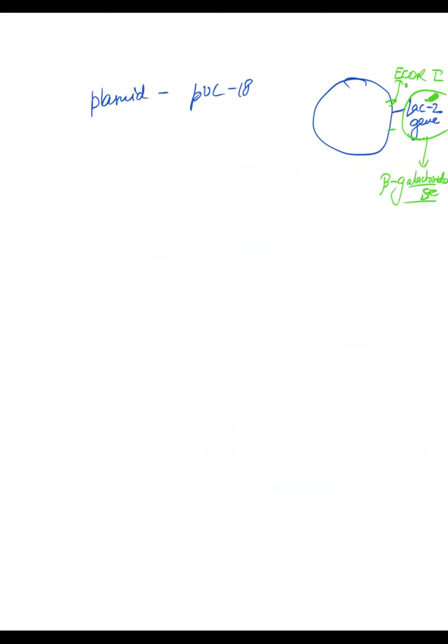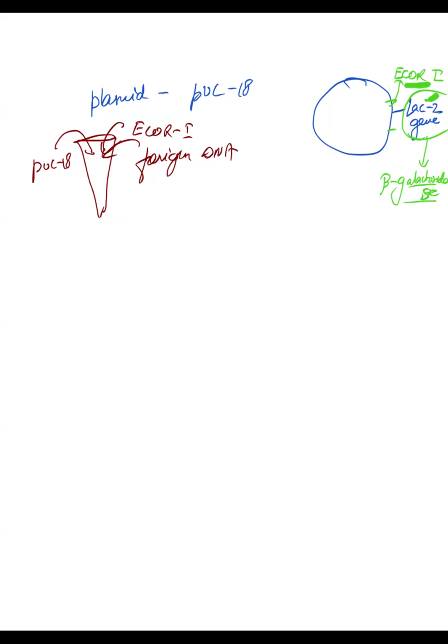EcoRI. Now see what happens. You take a test tube. In that test tube you add pUC18, and with that you add EcoRI, the restriction site which is present in the lacZ gene. And of course the foreign DNA which you want to attach, and DNA ligase. Similarly to what we have done earlier.